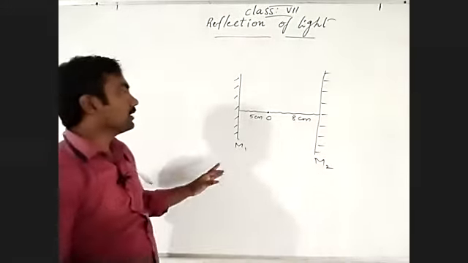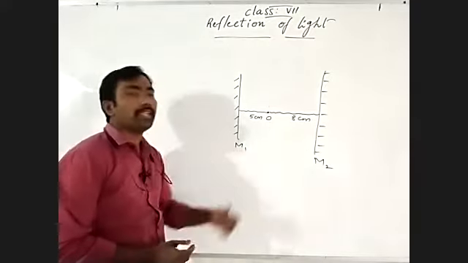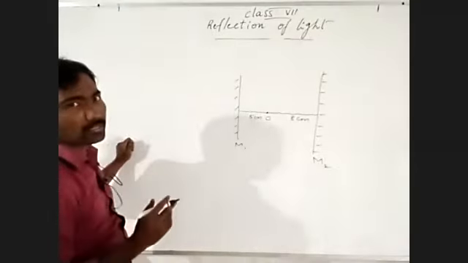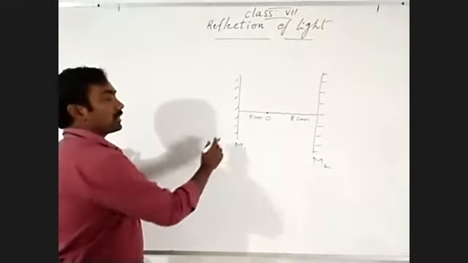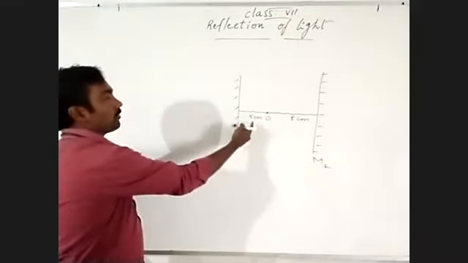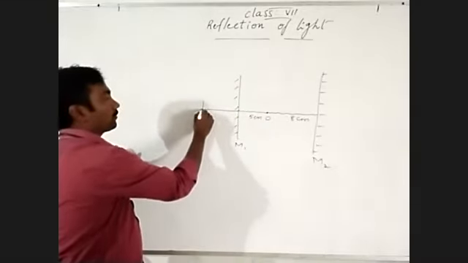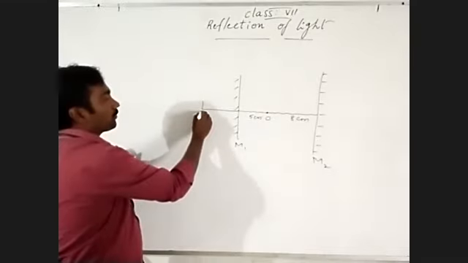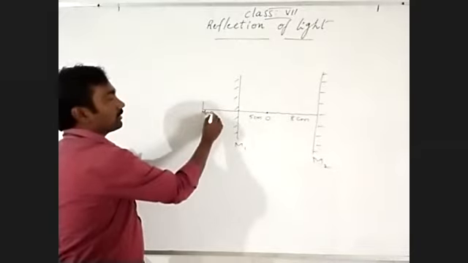First, the image of the object forms in mirror M1. For a plane mirror, same distance, same size. So the first image from mirror 1 is at 5 centimeters.